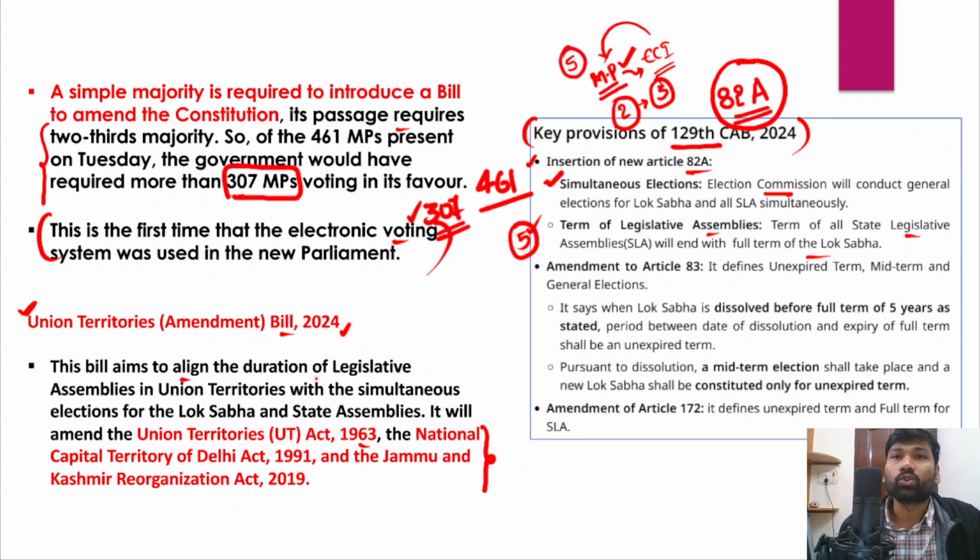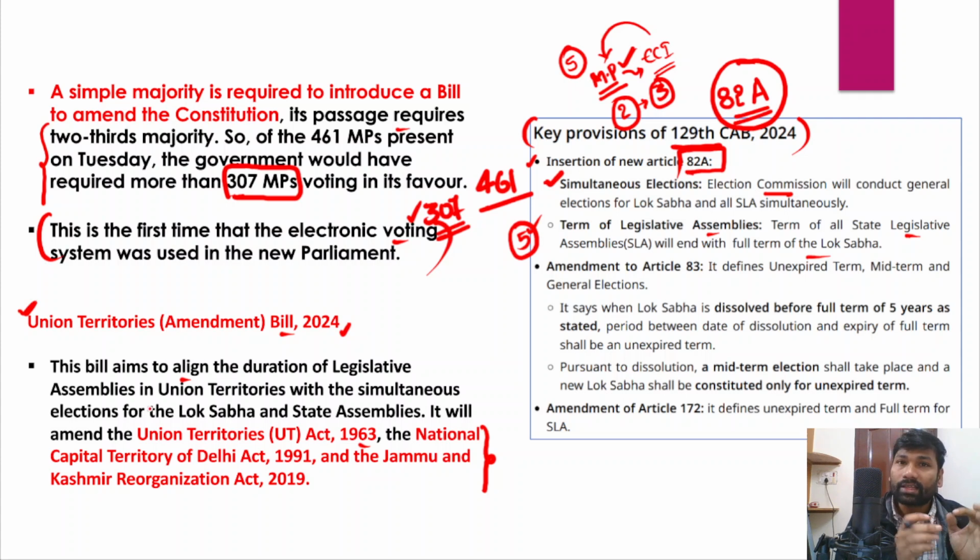But in case any government collapses in any state, the new government's term would be just the remaining period. That's how elections are being synchronized by Article 82A of the Indian Constitution.